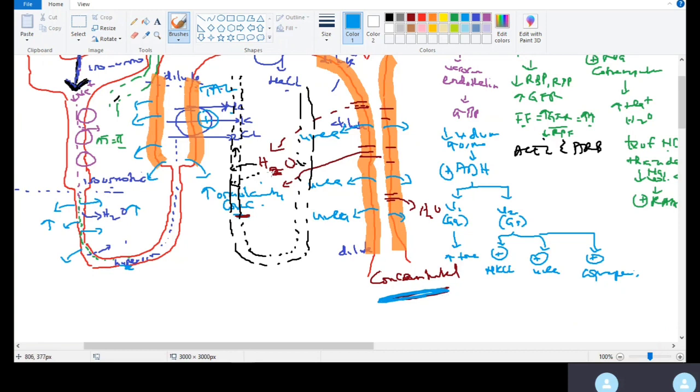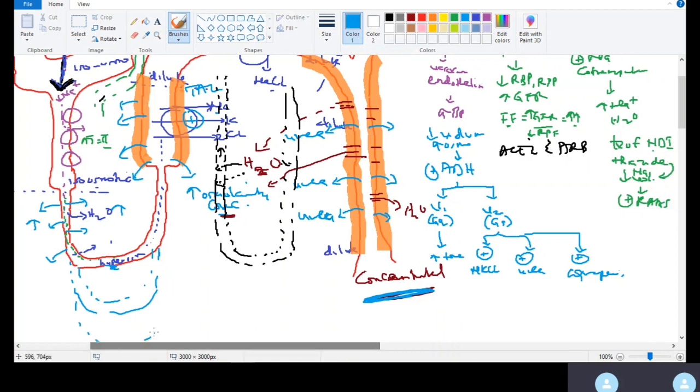Imagine this loop of Henle. The longer the loop of Henle is, the more concentrated the urine will be, because now you have more chance for water to be reabsorbed. Also, the longer this collecting duct is, the more concentrated the urine will be. The longer the vasa recta is, the more concentrated the urine will be, because we have more opportunity to reabsorb water.